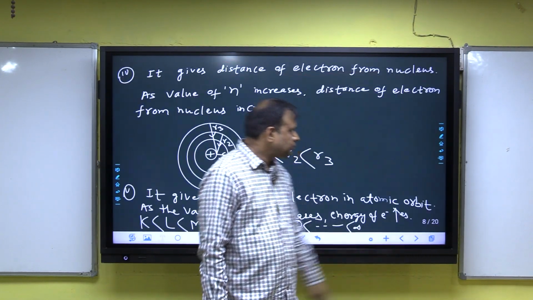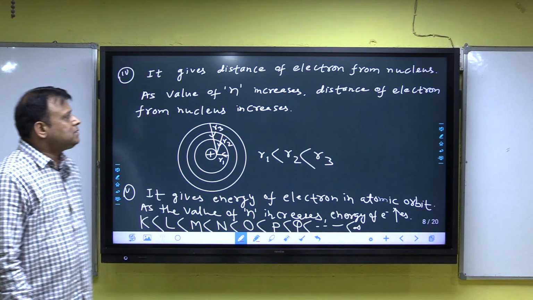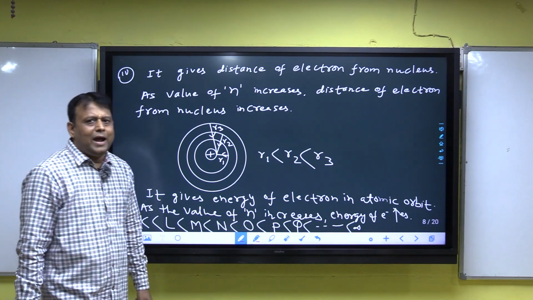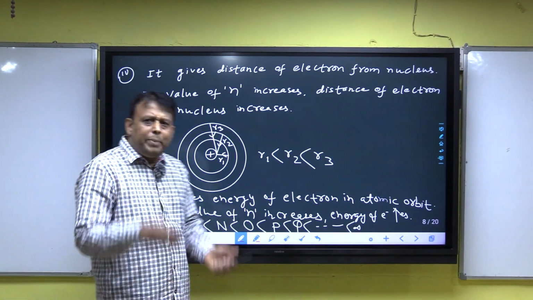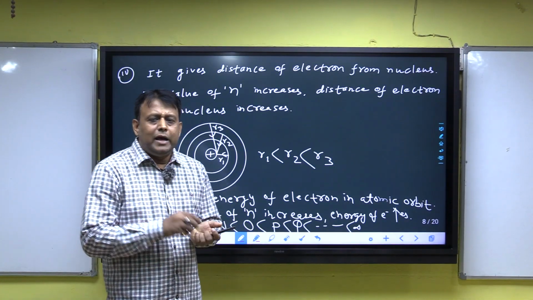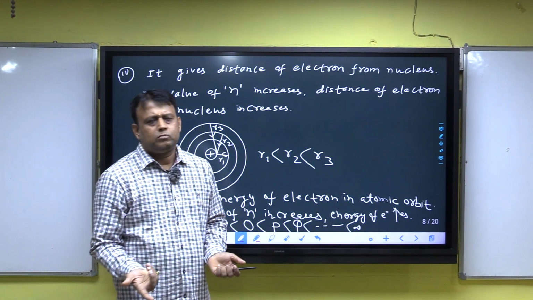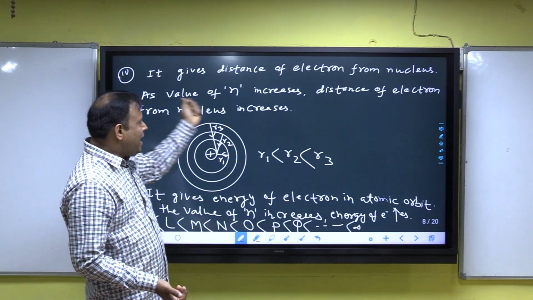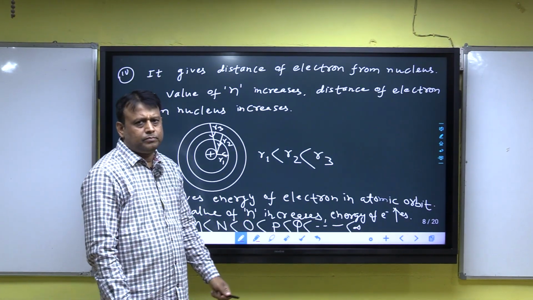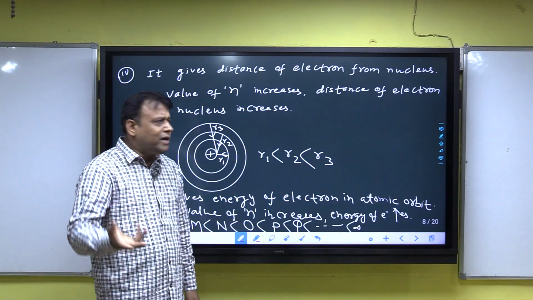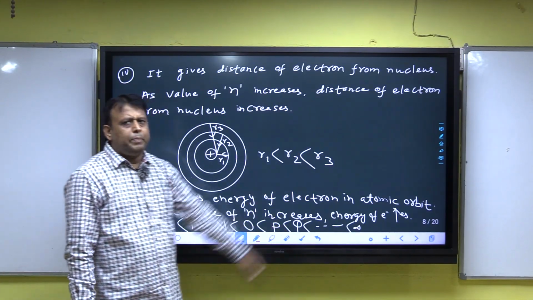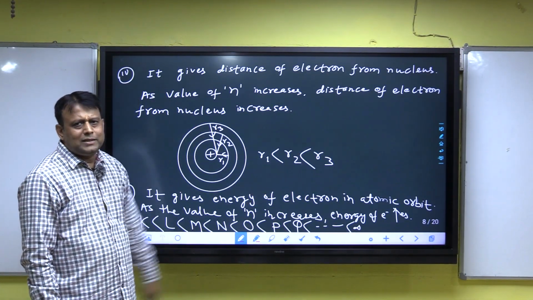Next point. It gives the distance of the electron from the nucleus. As the value of n, the principal quantum number, increases, the distance of the electron from the nucleus increases.